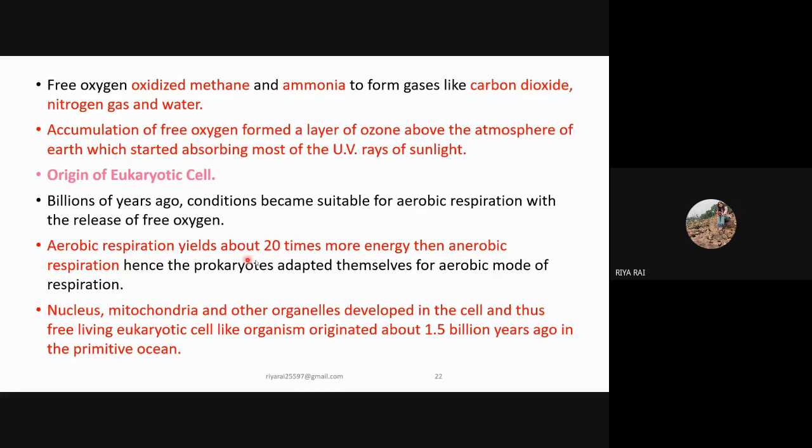Aerobic respiration yields 20 times more energy than anaerobic respiration. Hence, the prokaryotes adapted themselves for the aerobic mode of respiration. Nucleus, mitochondria, and other organelles developed in the cells, and thus free-living eukaryotic cell-like organisms originated about 1.5 billion years ago in the primitive ocean.